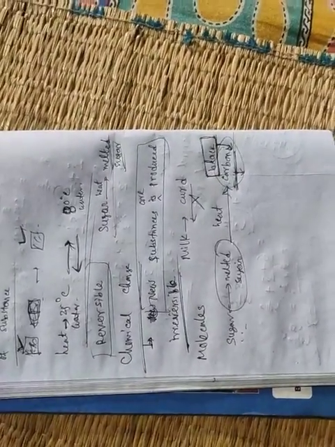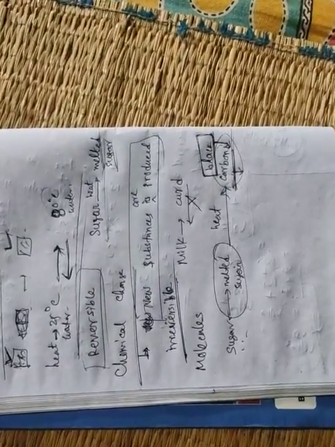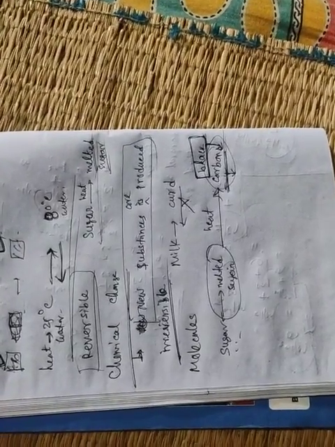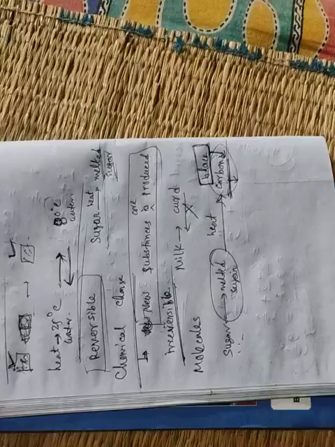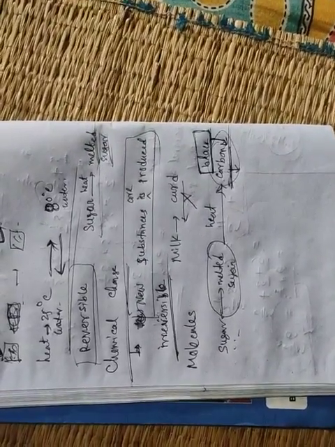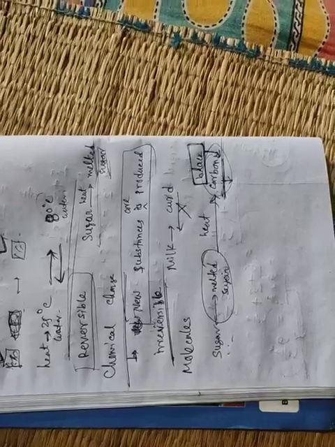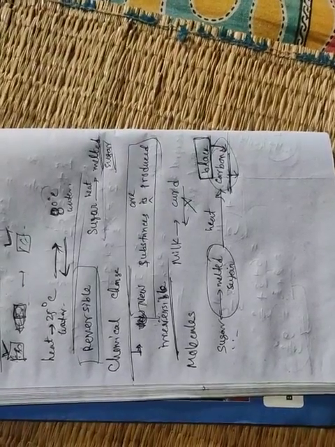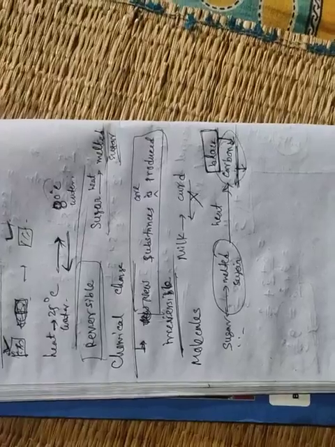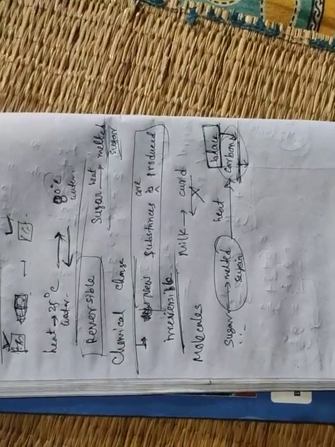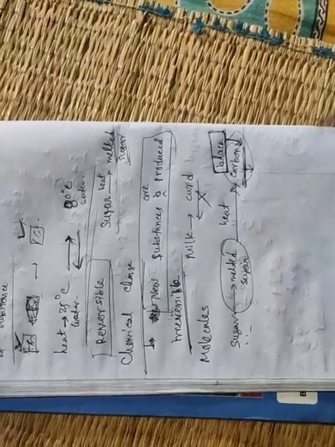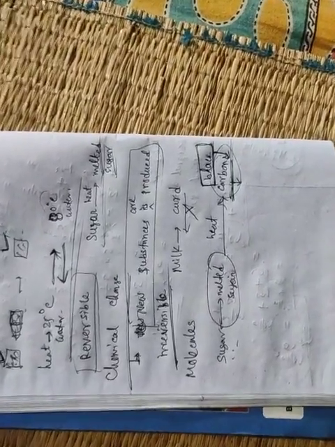Again, another example, cooking food. If we cook some food, then a new product is formed. That means it becomes boiled, whatever. So we cannot get back the previous food or previous cooking materials again. Okay. Next, milk to curd. Again, ripening of fruits.